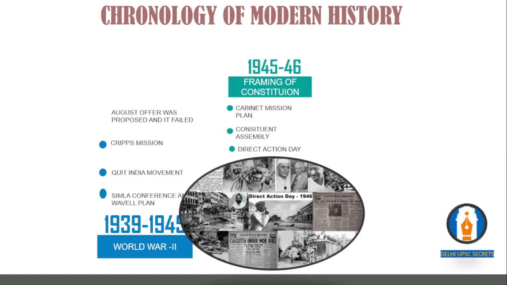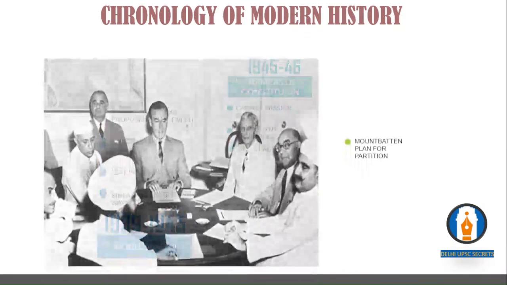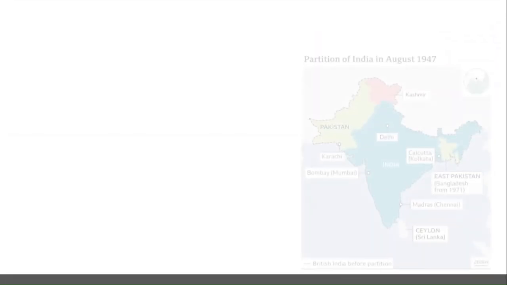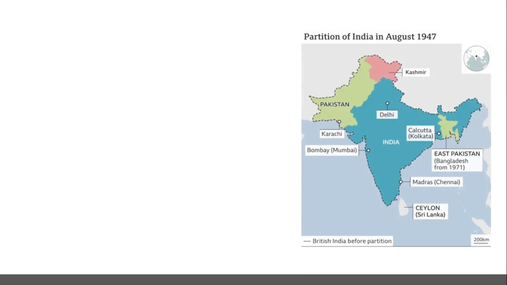We asked for a united India, but we have a divided India with the partition plan by Mountbatten. Mountbatten proposed partition to divide India and Pakistan. And we have the Indian subcontinent, East Pakistan, which is today's Bangladesh, and West Pakistan.